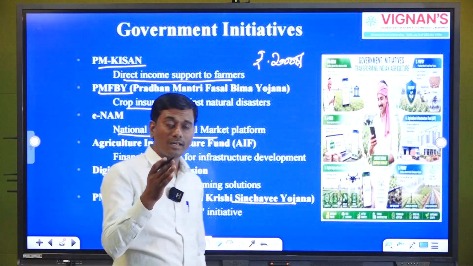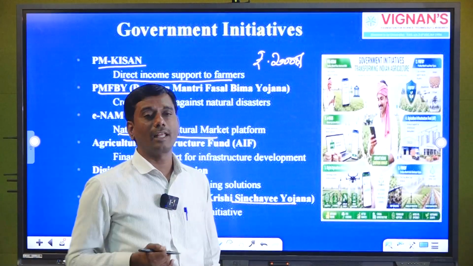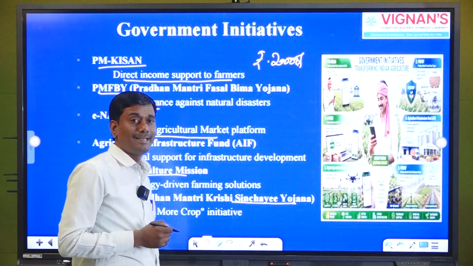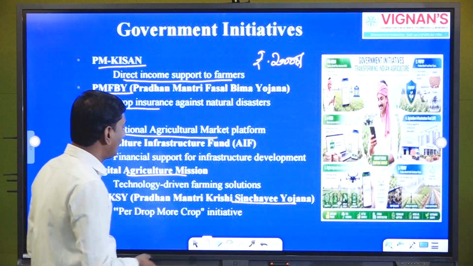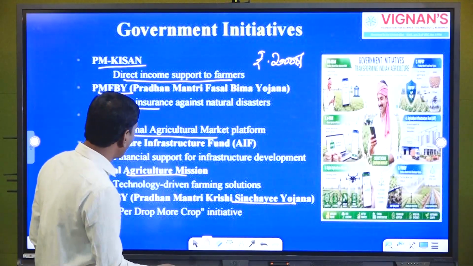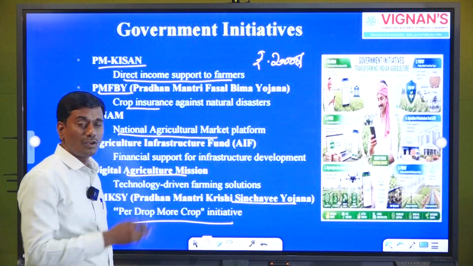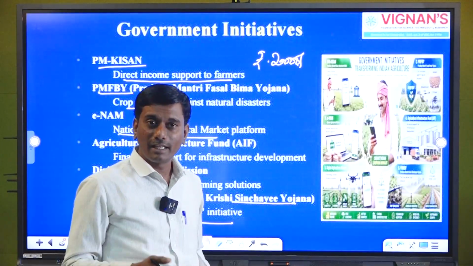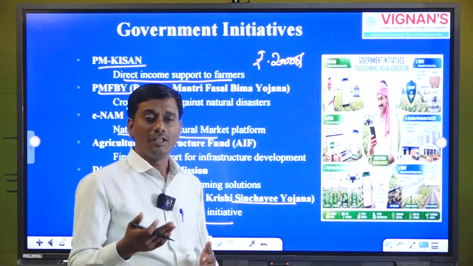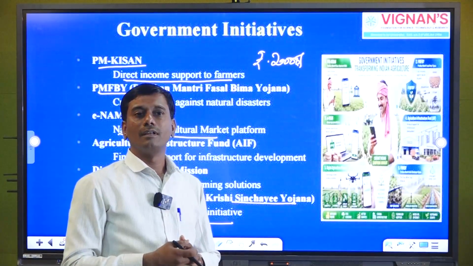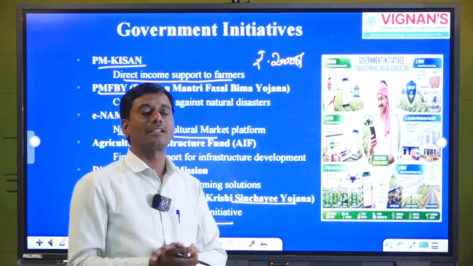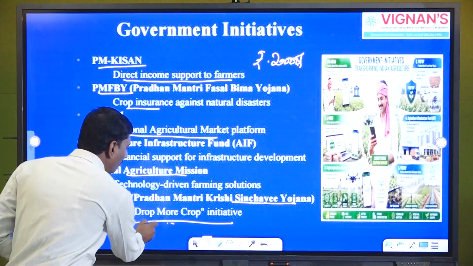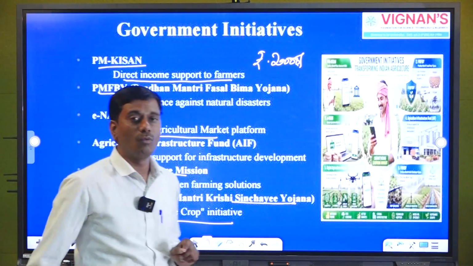Even to improve water use efficiency and to maintain the water table, the government has launched one of the prominent schemes, that is Pradhan Mantri Krishi Sinchai Yojana. The theme is per drop more crop. It covers advanced technology in the agriculture sector, especially sprinkler irrigation and drip irrigation. If you apply these schemes in the agriculture sector, obviously it will improve the yield and agricultural productivity. That is per drop more crop, so as to take care of water usage.